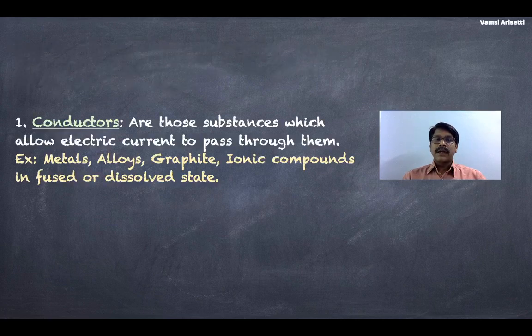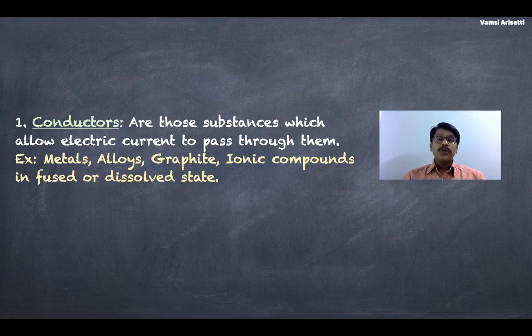The first one is called a conductor. So, what are conductors? Electrical conductors are those substances which allow electric current to pass through them. You supply electricity from one end, and at the other end you can get the electricity. So these are called electrical conductors. What are the examples of electrical conductors? Most of us know most of the metals, meaning copper, aluminium, silver, gold, all these are very good electrical conductors.